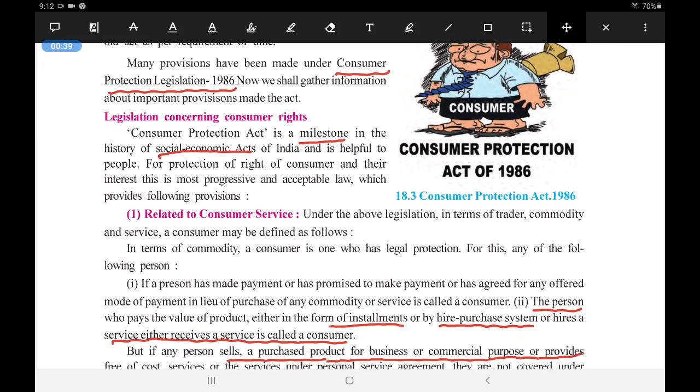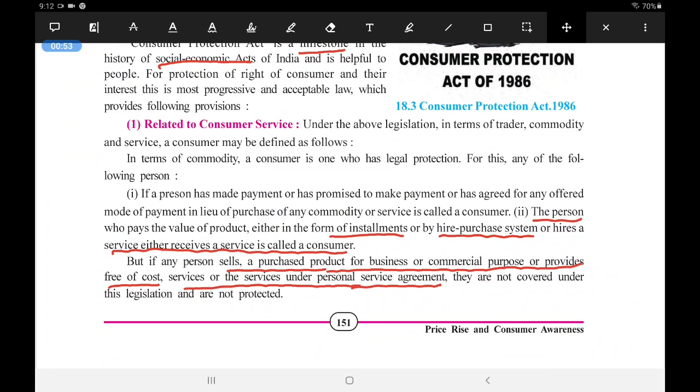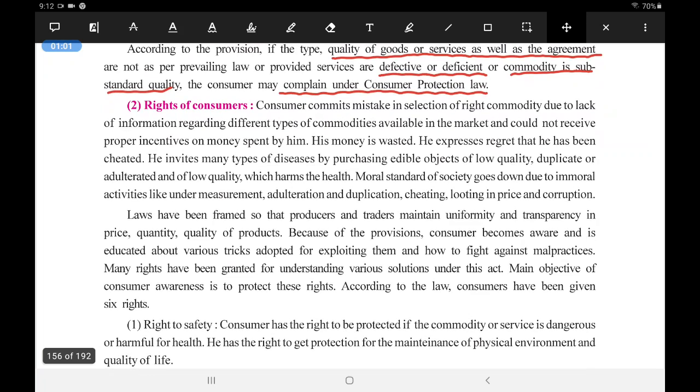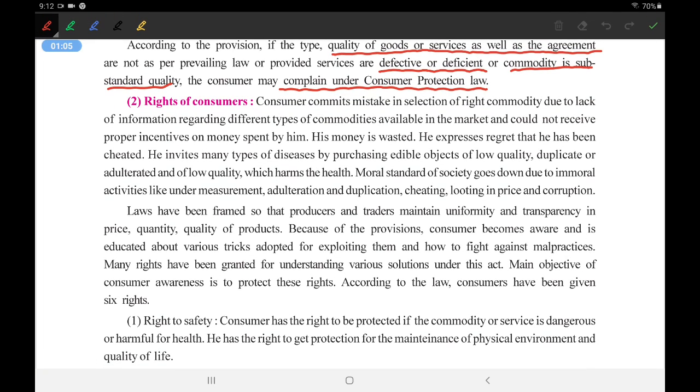Then we saw the legislation concerning consumer rights as per the 1986 Act, that is the Consumer Protection Legislative Act. What are the main features that have been mentioned in it? We saw in it, first, the consumer service, and who can be termed as a consumer. Now we are going to see the second point, that is consumer rights.